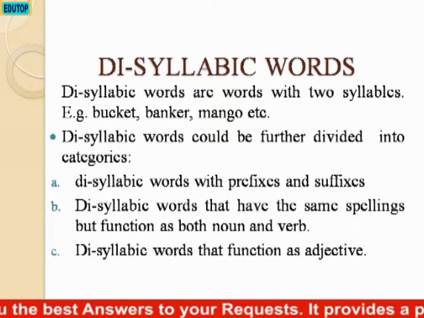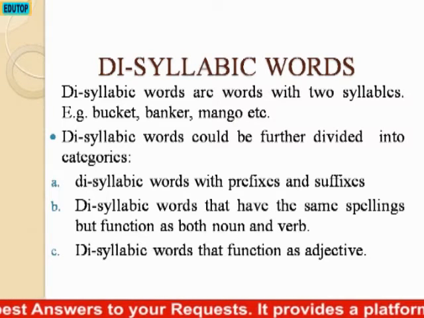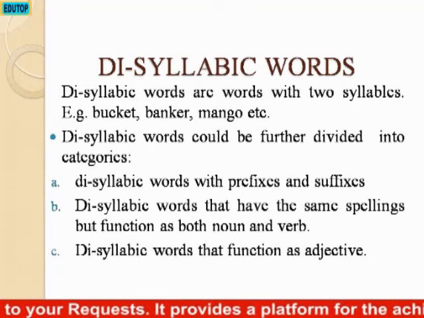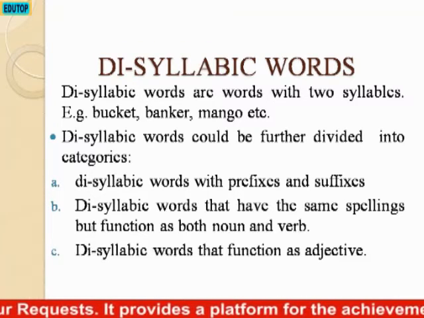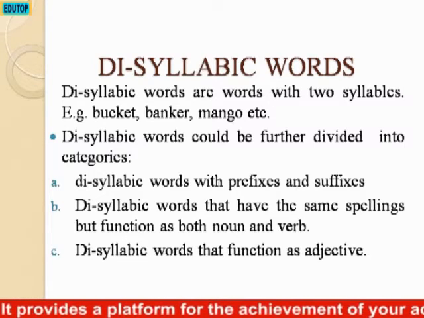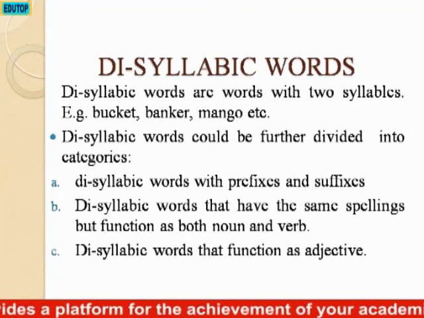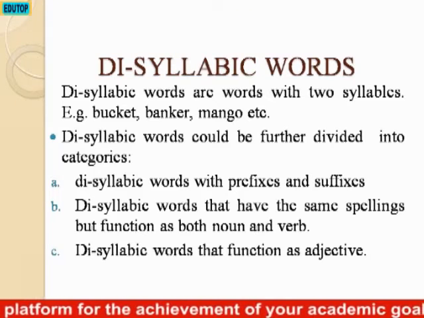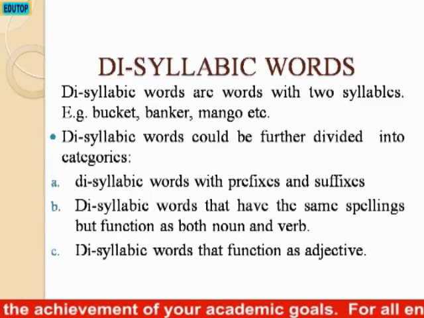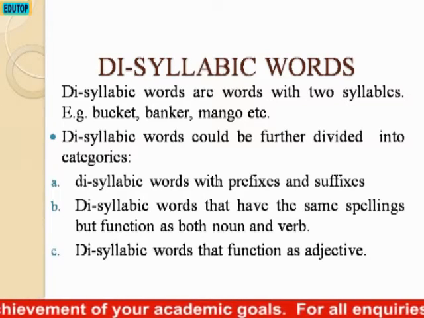Disyllabic words that have the same spellings or function as both noun and verb. Now, under this, you note that there are some words that are spelled the same way but have different pronunciations. The pronunciation is actually based on the function they perform, either as nouns or as verbs in sentences.